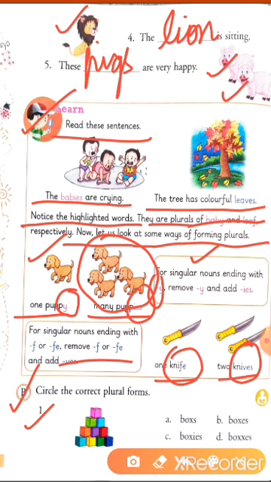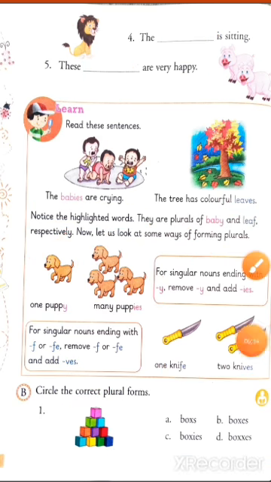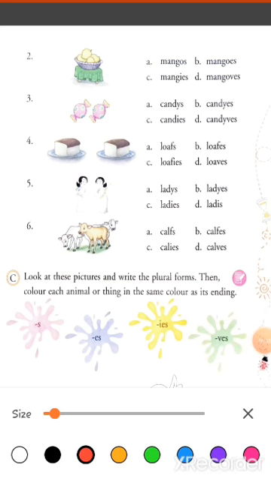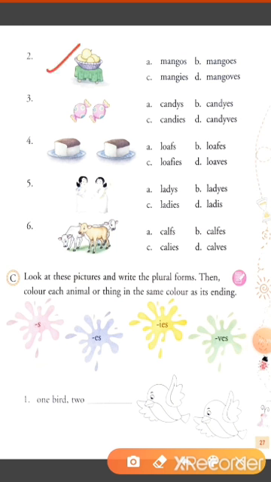Okay students, now exercise B, circle the correct plural form. So in this picture we see there are many boxes. So choose the correct answer. The correct answer is boxes. Next. Now in the next picture we see there is more than one mango. So what do we choose? We choose mangoes.